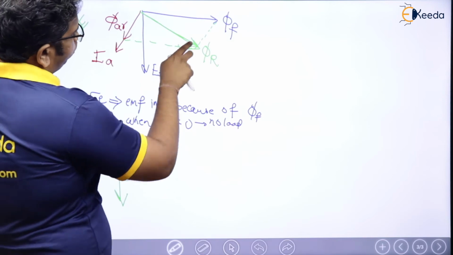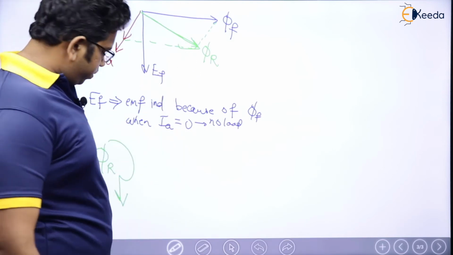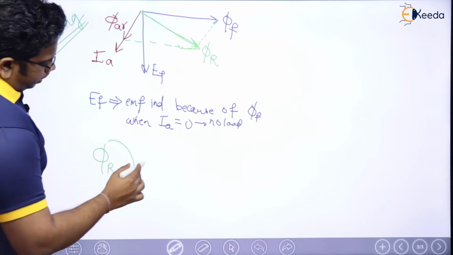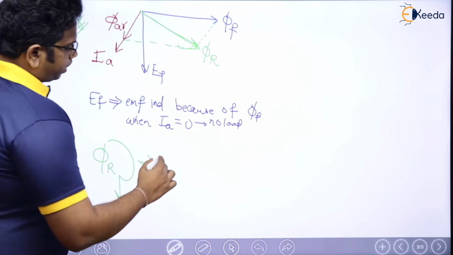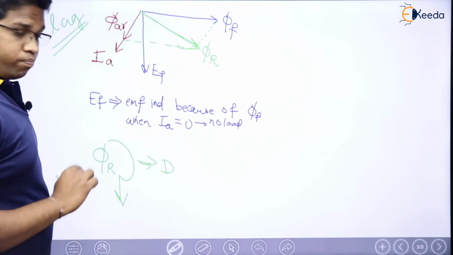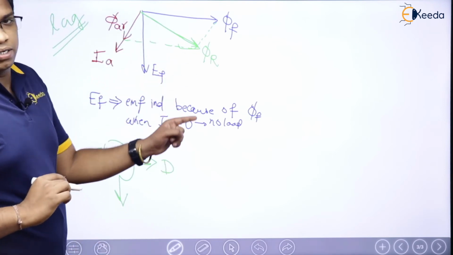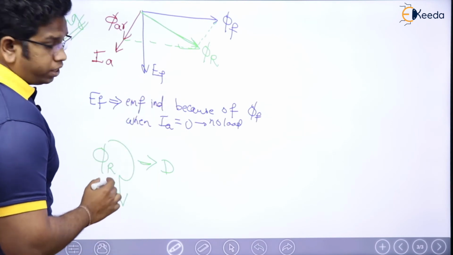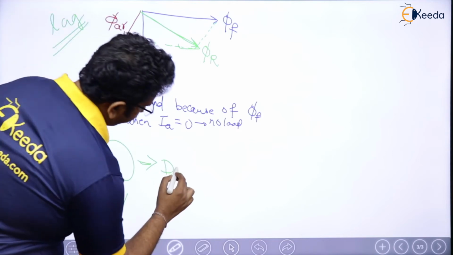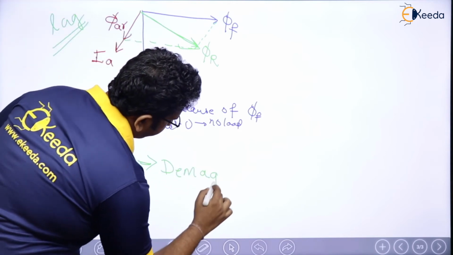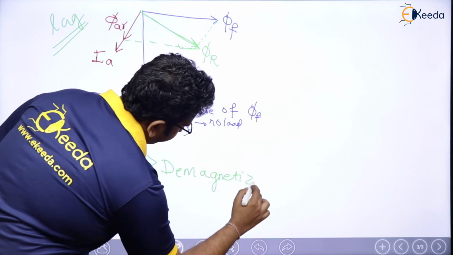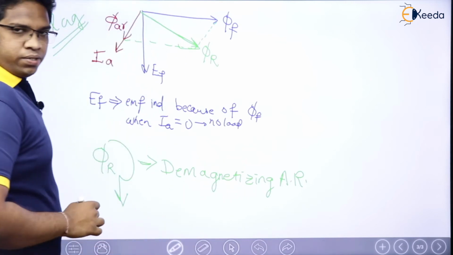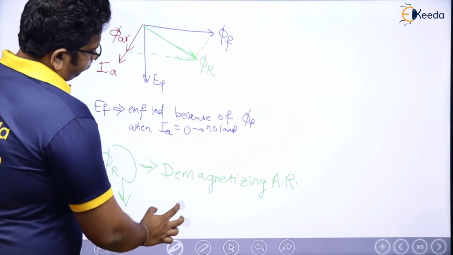If you see, the magnitude of phi R is less than phi F, which means the magnitude of phi R has been reduced. The moment the magnitude is reduced, can I say that this is called demagnetizing? If the net flux is decreased, we say that it is demagnetizing armature reaction. Now see here.